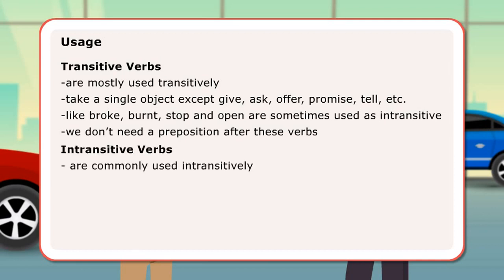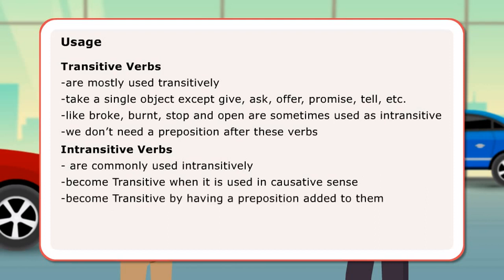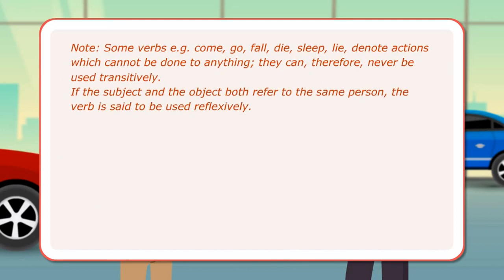Intransitive verbs are commonly used intransitively. They become transitive when used in a causative sense. They also become transitive by having a preposition added to them. Note, some verbs, for example, come, go, fall, die, sleep, lie, denote actions which cannot be done to anything. They can, therefore, never be used transitively. If the subject and the object both refer to the same person, the verb is said to be used reflexively.